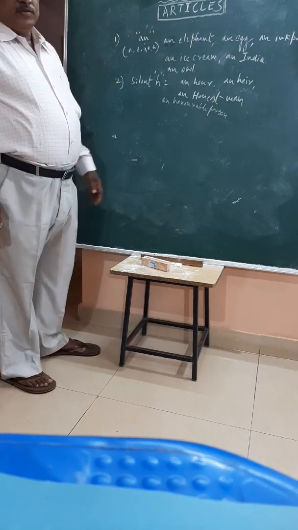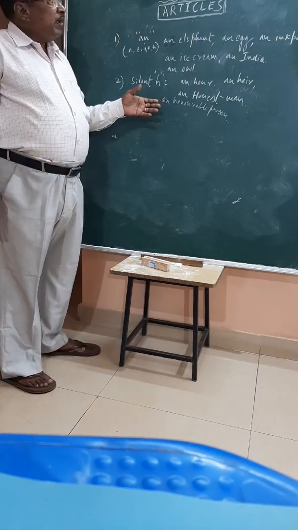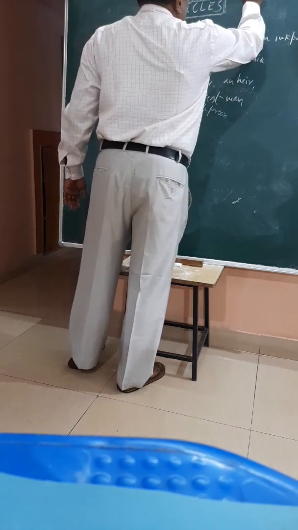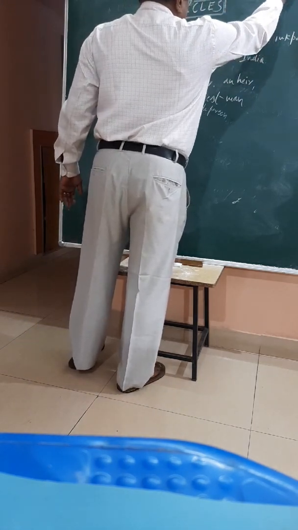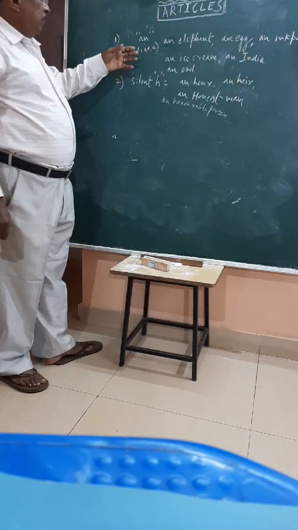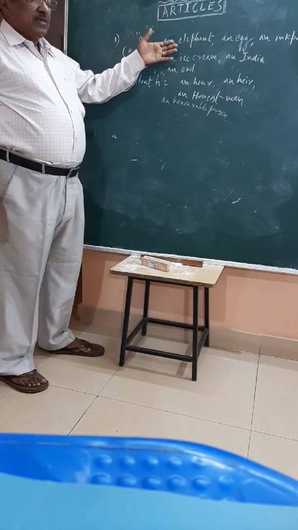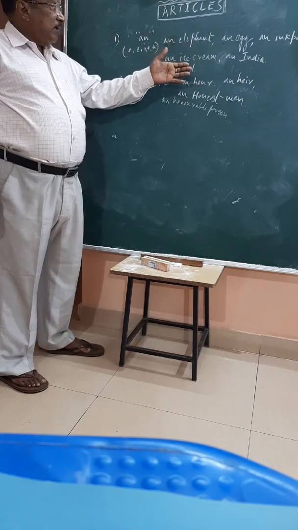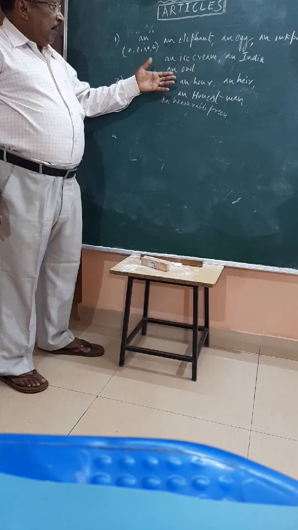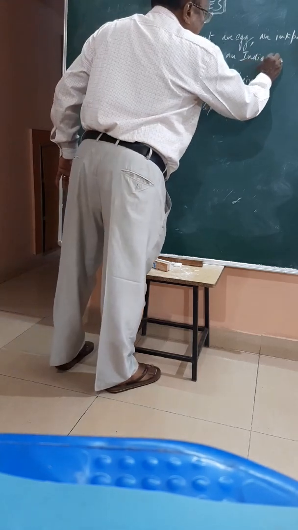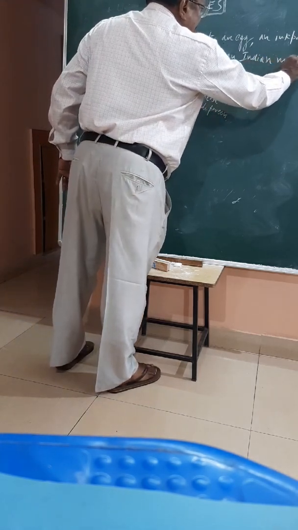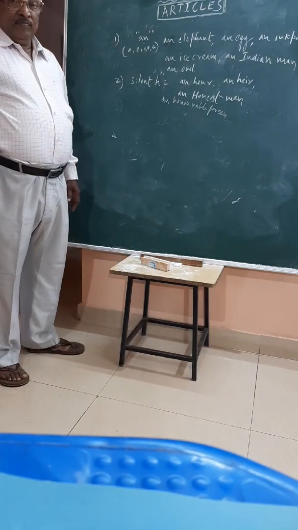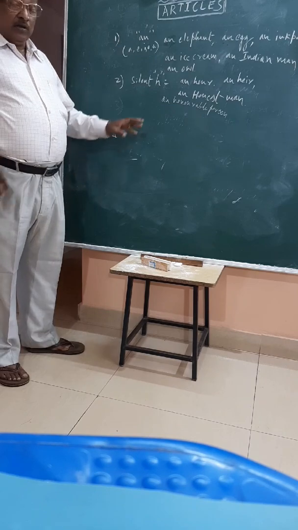Okay, the time is going up. I have to make it part 2. This is part 1. Time is up. I will repeat: an is used when a word starts with a vowel, singular number. An egg, an elephant, an ice cream, an Indian man. You have to say an Indian man.